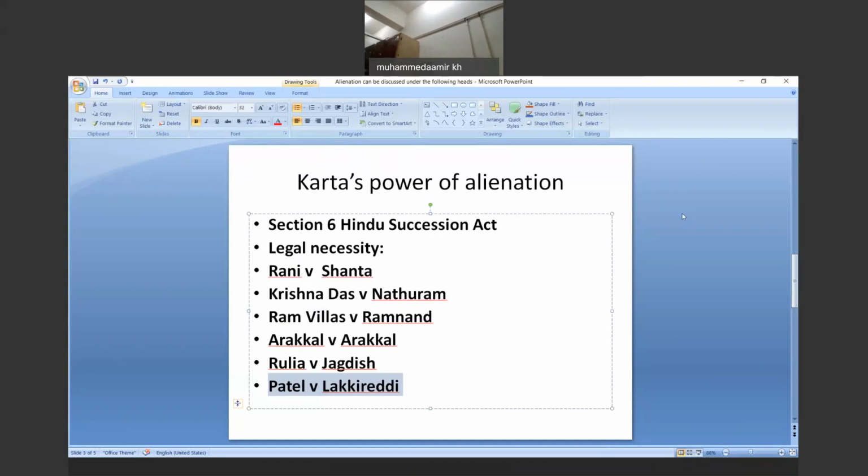It is in the case of Patel versus Lucky Reddy. It was held that second marriage is not something which falls under the category of legal necessity. Again, it is subjective, and it may get changed, but it was held in this case. We are studying law, we are trying to analyze.